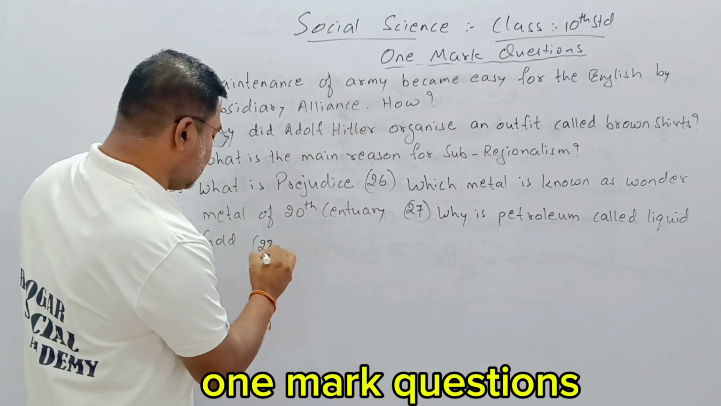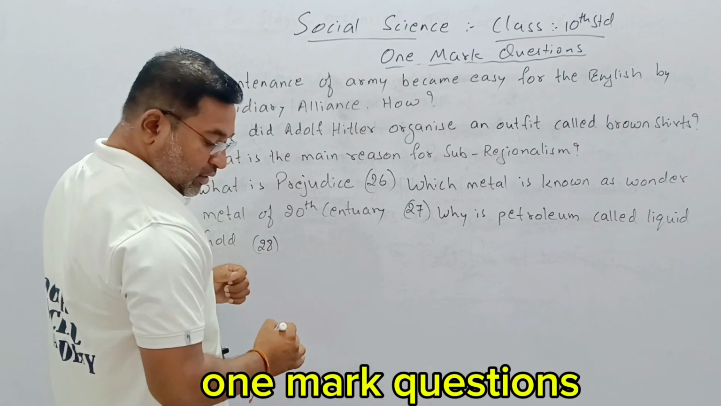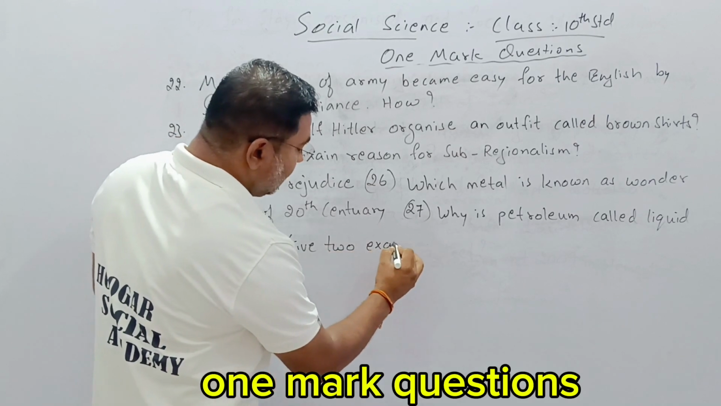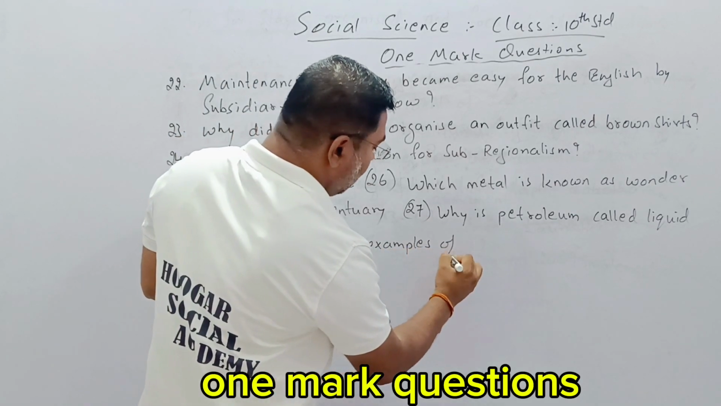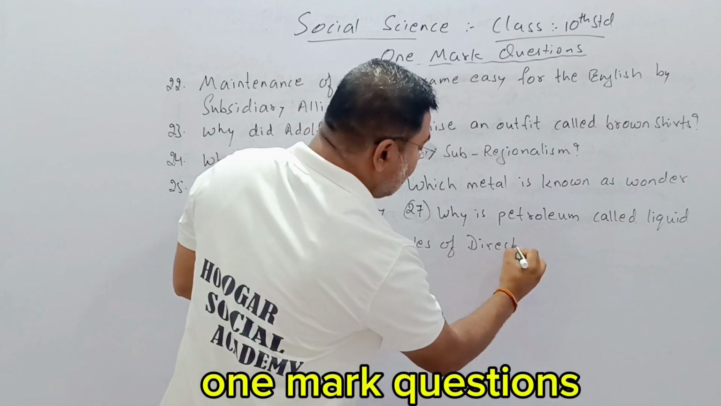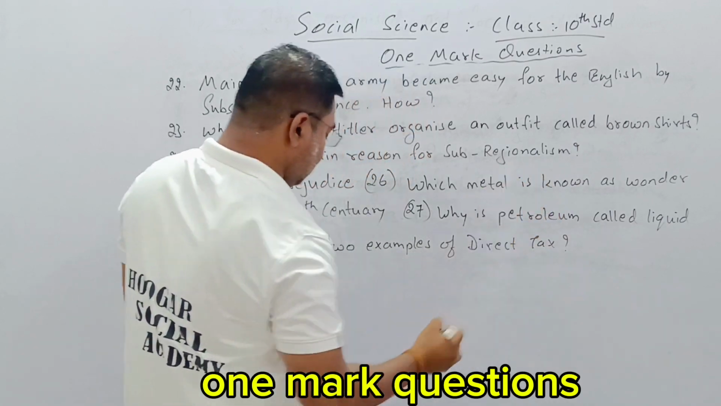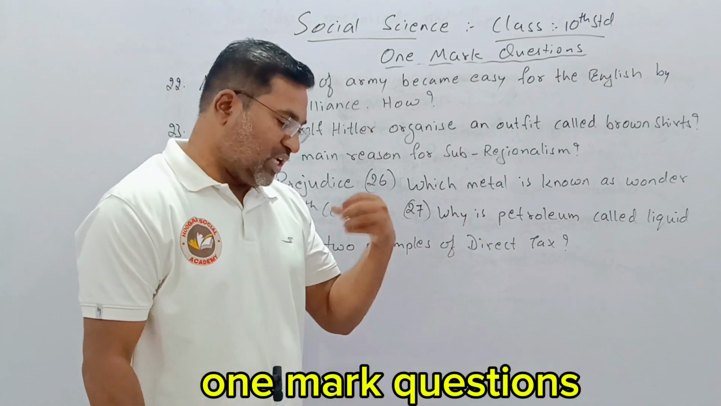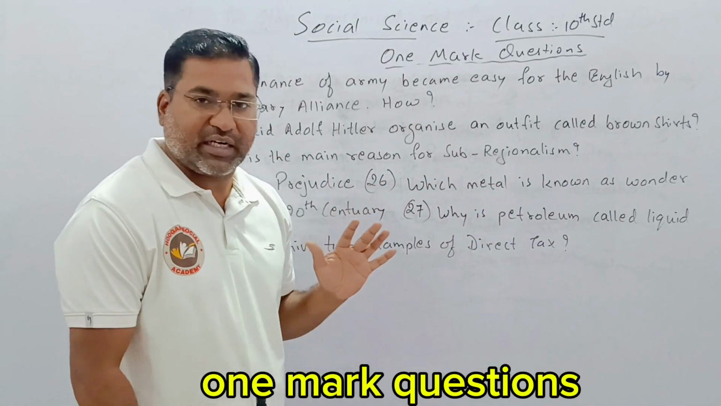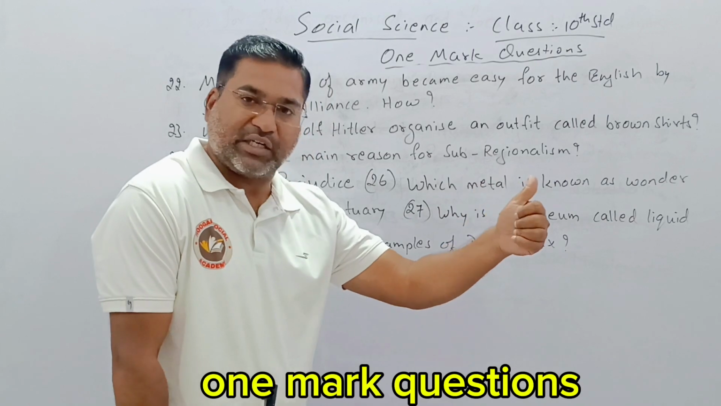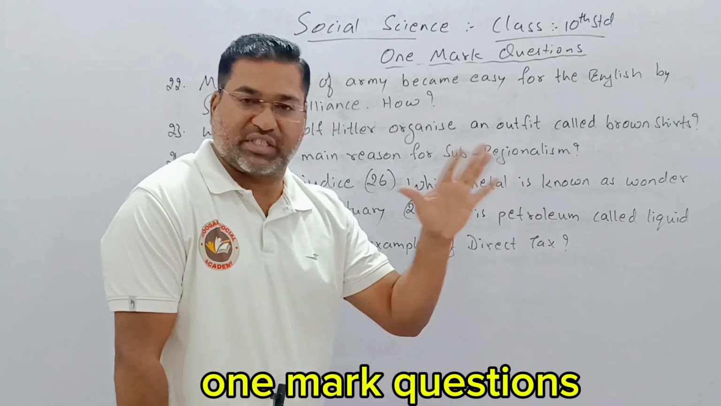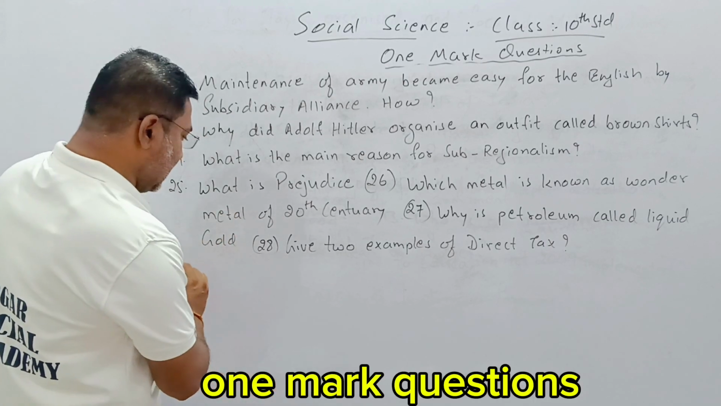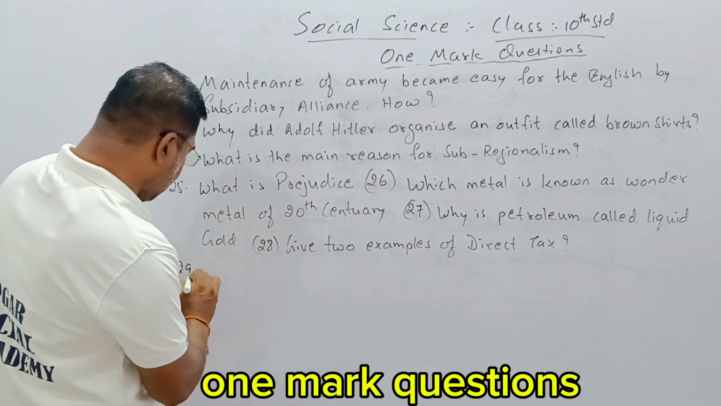Okay, the 28th question. Give two examples of direct tax. Two examples of direct tax which is being paid. Once paid, it will not be returned. It is paid directly to the government, which fixes it on us. And the next one is the 29th question.